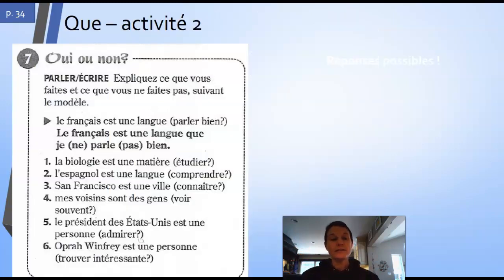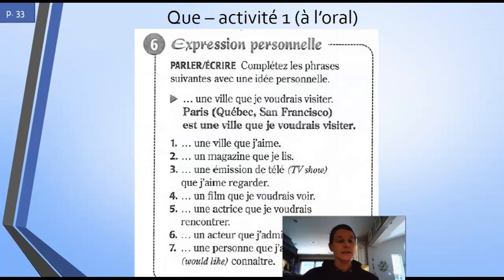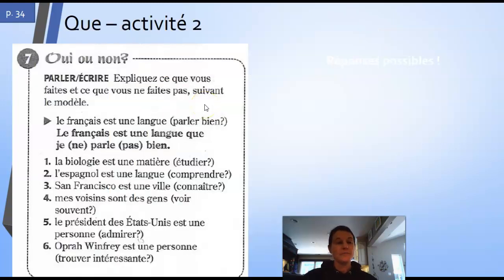And here are some answers. Basically, Paris est une ville que j'aime, something est un magazine que je lis, okay? So I don't have the answers for those because it's really just like number one, but with your answer. Okay, the second one I would like you to do is you're actually going to have to make a sentence. So you're going to explain, expliquer ce que vous faites et ce que vous ne faites pas suivant le modèle. You're going to have to explain what you do and what you don't do following the model.